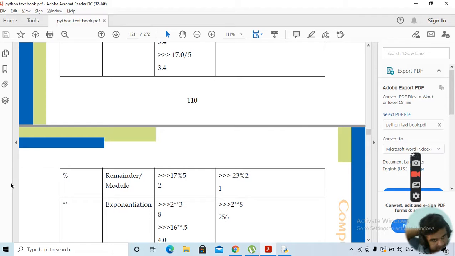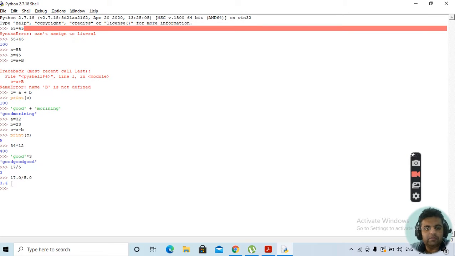Then a special operator that is known as the remainder or modulo operator. What is there with the remainder and modulo operator? Suppose we have 17. How is it represented?